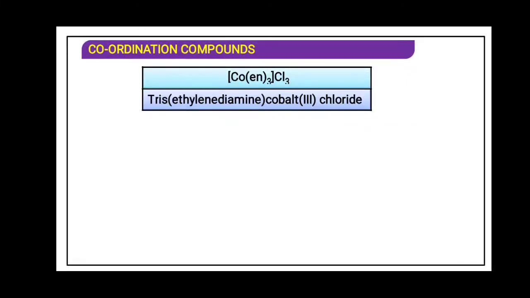So in that case, if that ligand is more than 2, 3, 4, 5 in number, we have to write a prefix as bis, tris, tetrakis. For 2 we have to write bis, for 3 we have to write tris, for 4 we have to write tetrakis. Now previously we have seen the oxalate ion. Just see.